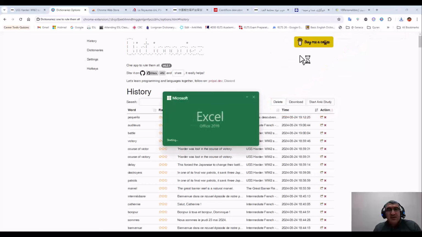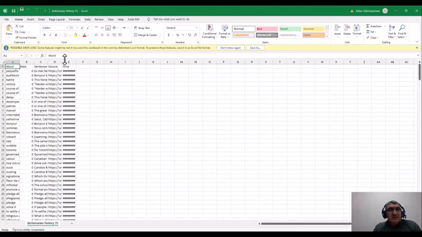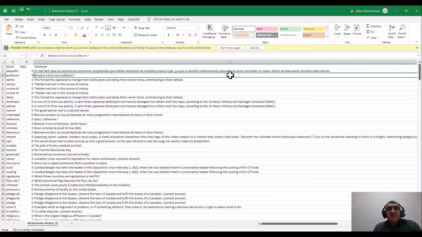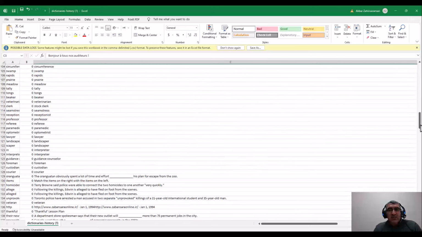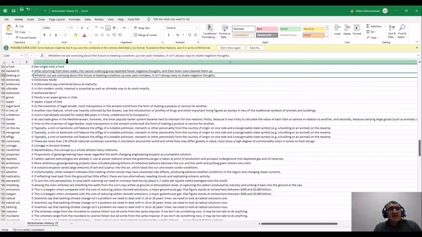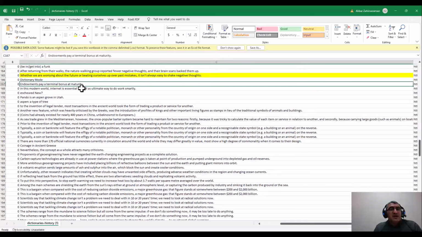Then I can open it, and you see it is in a file, and I can see the definition, the sources, the sentences, anything that I have done. I can even change them, for example, write the meaning in Farsi or other languages that I want, and I will have all my new vocabulary in a file, and then I can review, even change the color, anything that you can do, for example, to learn better.